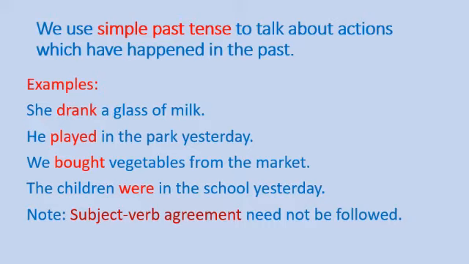She drank a glass of milk. He played in the park yesterday. We bought vegetables from the market. The children were in the school yesterday. So in all these sentences, you can see that the highlighted words are simple past tense. Drank, played, bought, were, ये सब simple past tense हैं.